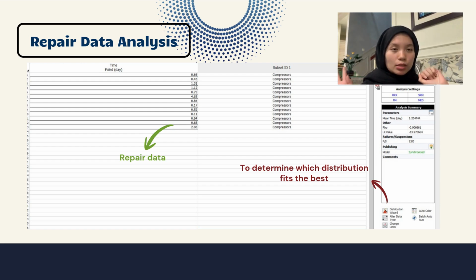As you can see, I have pasted all the data directly, and the reason why I use Weibull++ is to determine which distribution fits best for this data, and this can be easily done using the distribution wizard. For example, for this component, which is the compressor, the best distribution that fits is exponential. After I completed both failure and repair data, I published it into Weibull, and then it is used directly for the next part, which is BlockSim. That's all from me. Thank you.